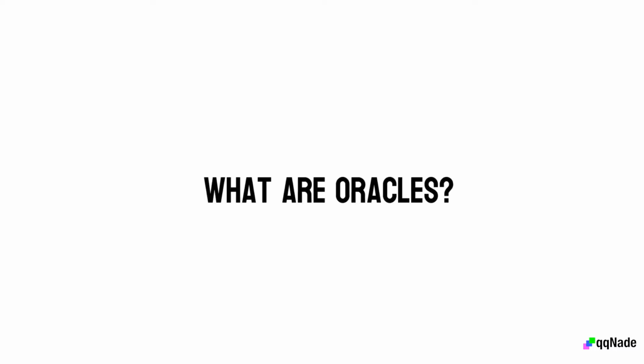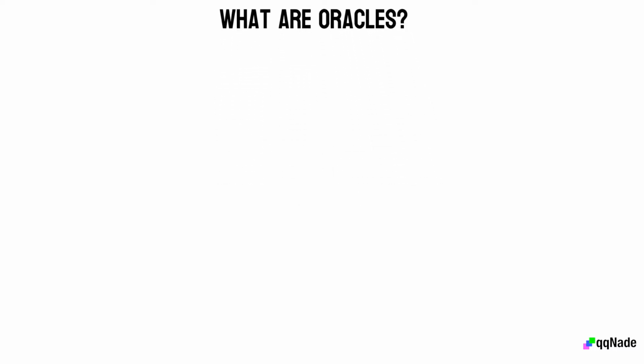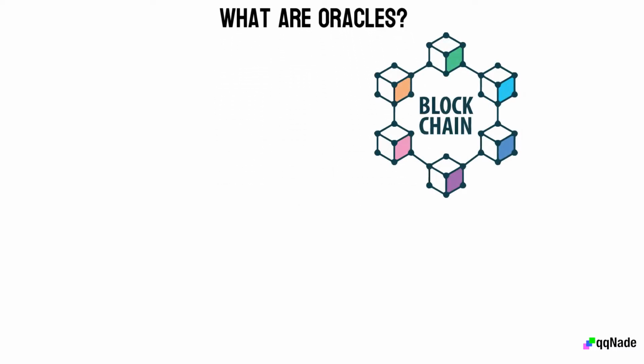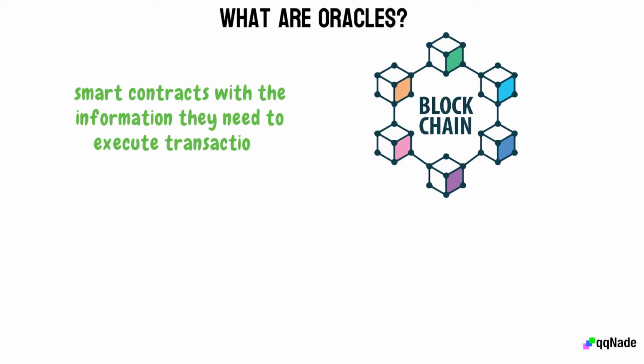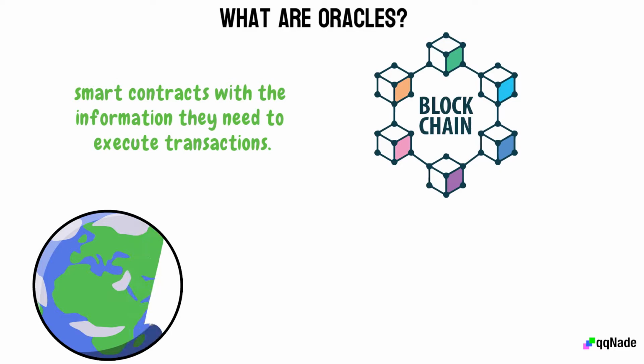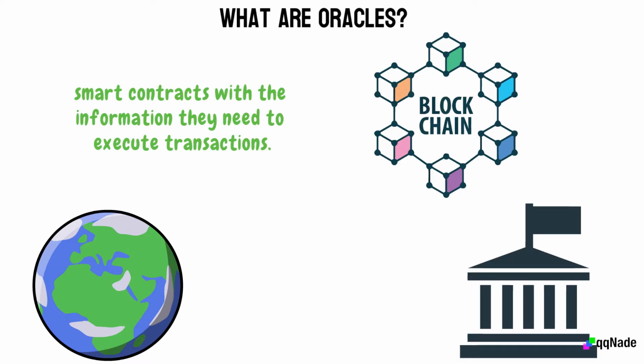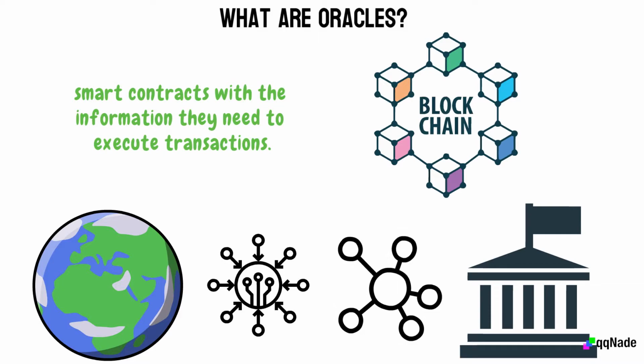What are oracles? Oracles work by connecting blockchains to external systems that would provide smart contracts with the information they need to execute transactions. In the case of the match bet, the oracle would connect the blockchain to a sports news provider from the real world. In this way, smart contracts can run independently without any central authority. There are generally two forms of oracles, centralized and decentralized oracle networks.